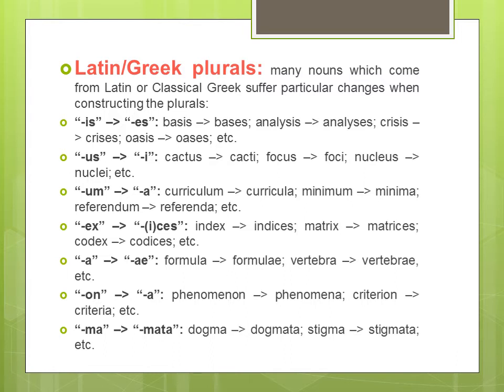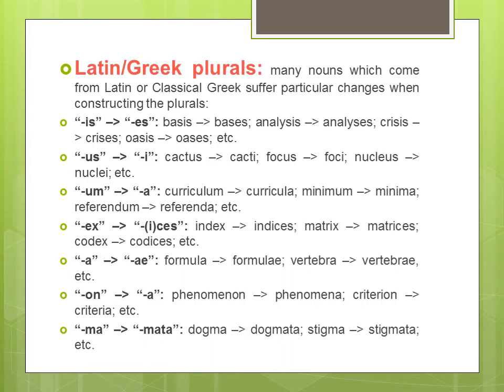So this is all about the words which end with... Let's move to the next category of Latin words, the words which end with ex. So the examples which are given here, you can see, and when any Latin word which ends with ex, we make its plural by adding ices, right? So the examples you can see, the first one is index. The plural of index is indices.